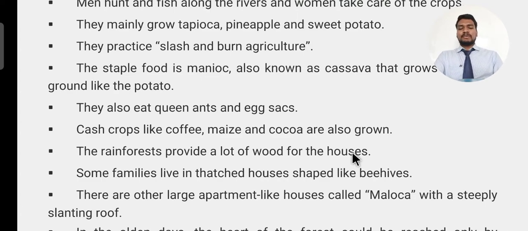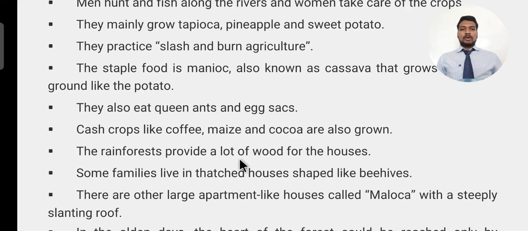Most of the people grow their crops for subsistence use, not for commercial use. But some of them, not everybody, grow crops like coffee, maize and cocoa for commercial activities. Whatever crops they grow, it's for selling in their market.